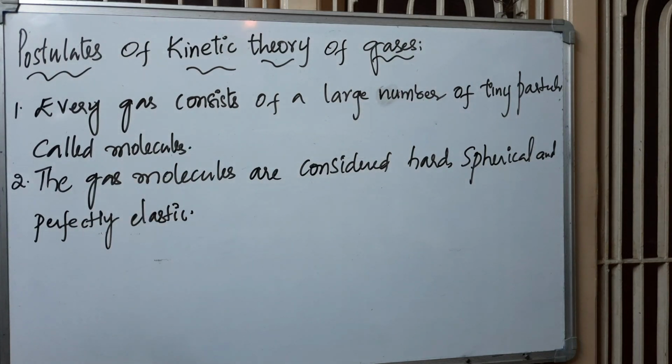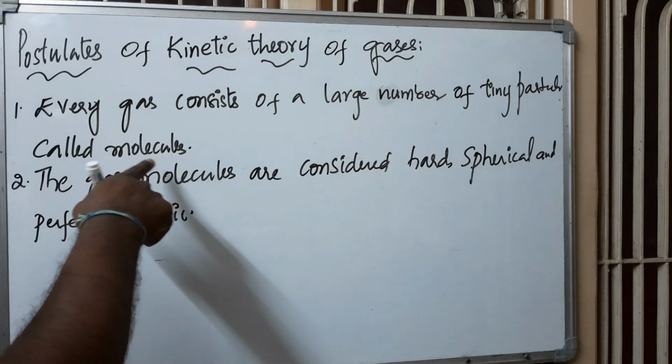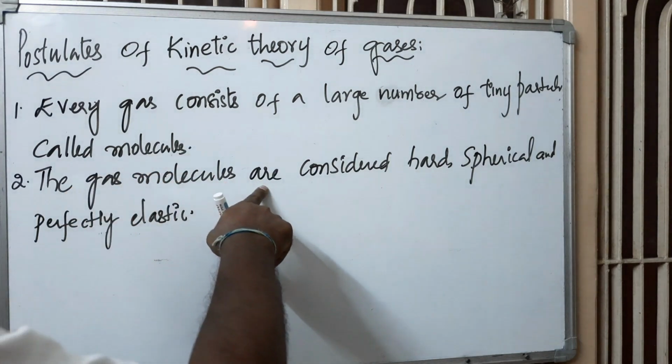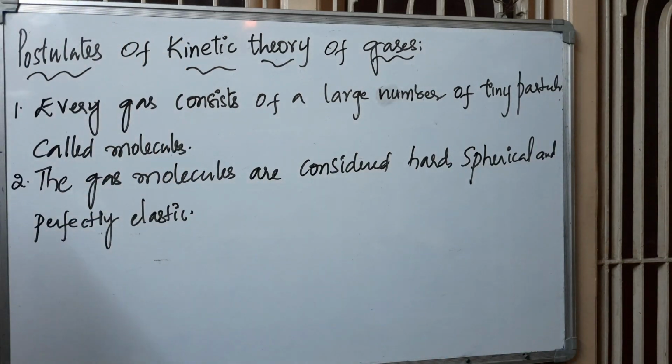Okay, so here we discussed about the molecules. Now we are telling the nature of the molecules. The gas molecules are considered hard, spherical and perfectly elastic. Now coming to the third point.